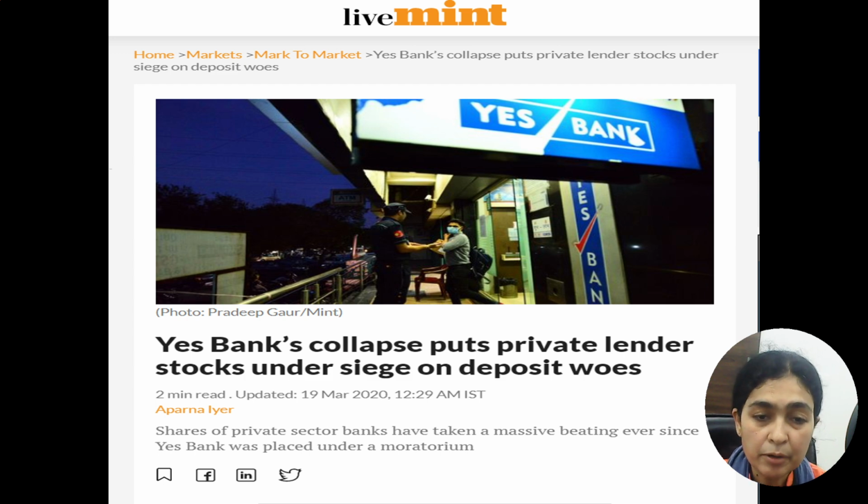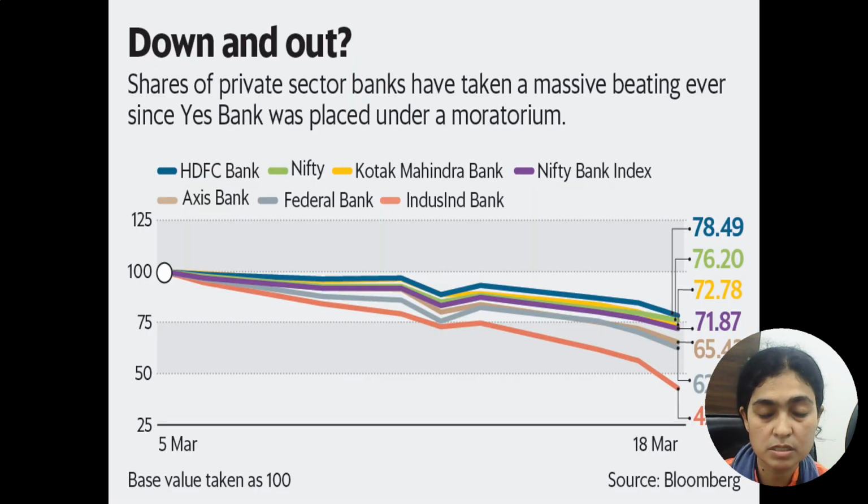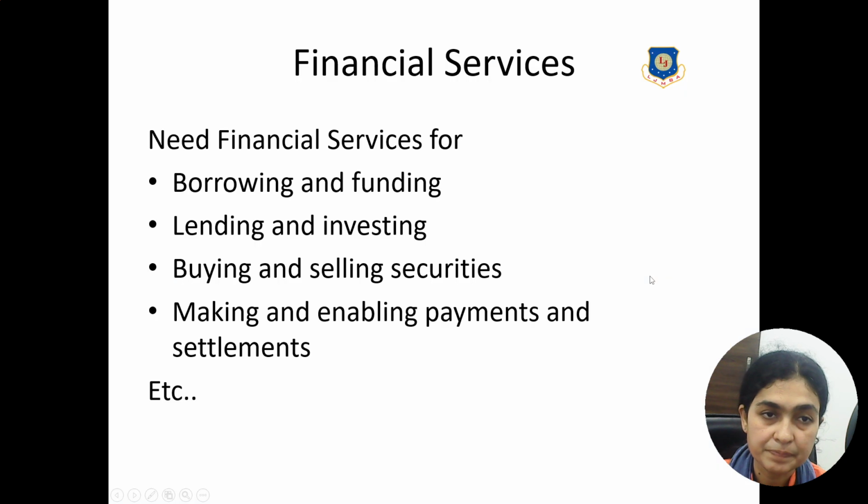The point I'm trying to make is, the moment you are talking about financial markets, if there is negative news about one company, the entire industry, the entire sector will suffer, because it's a market and rumors, or even facts, spread very fast. So this image will give you an idea of how and why, even though there was a problem in Yes Bank, the entire Nifty Bank index was in the red because of one bank, that is Yes Bank.